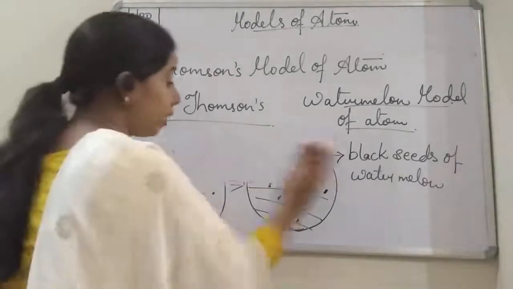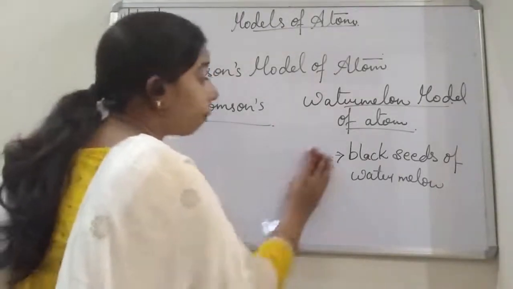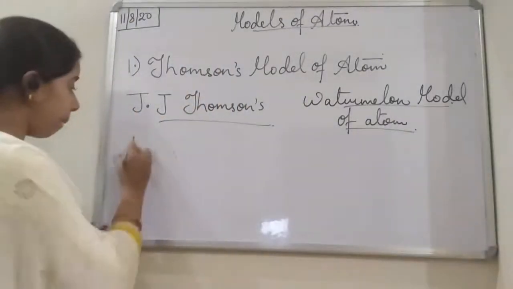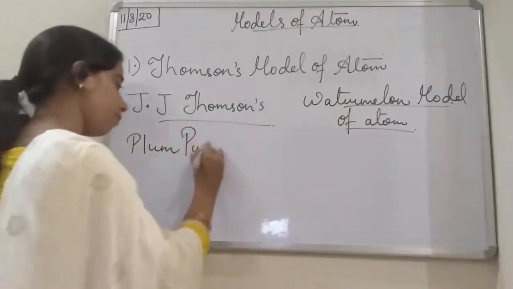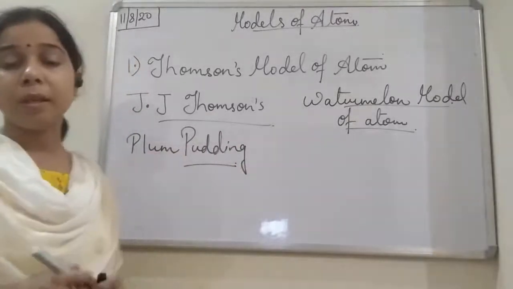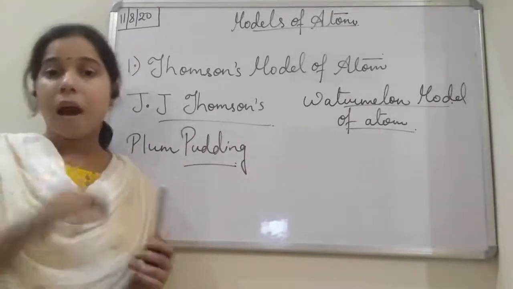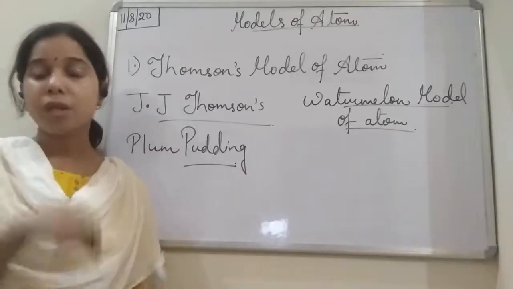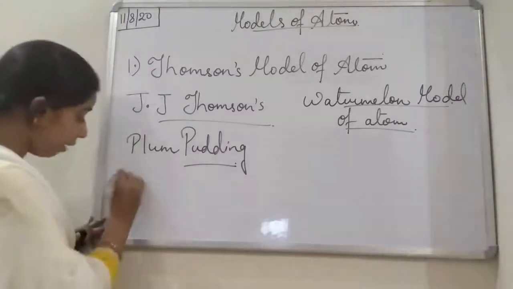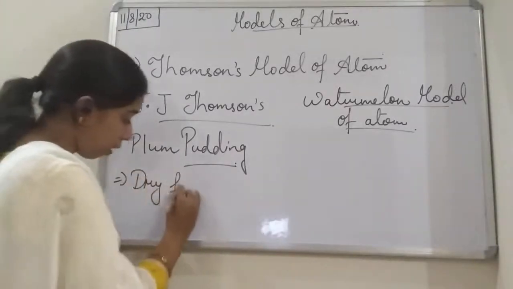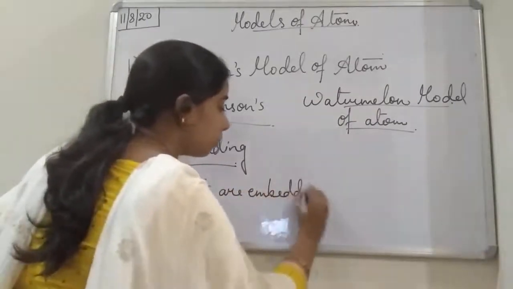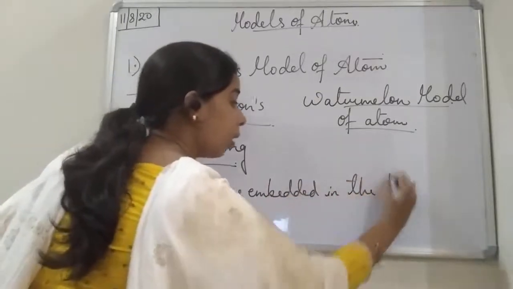Not only this, students, if you compare this model with a plum pudding, what is there in a plum pudding? In a plum pudding you will see that the dry fruits are embedded in the pudding.